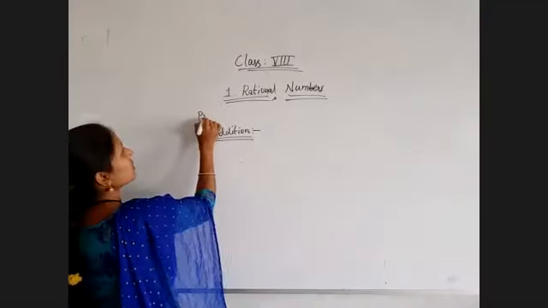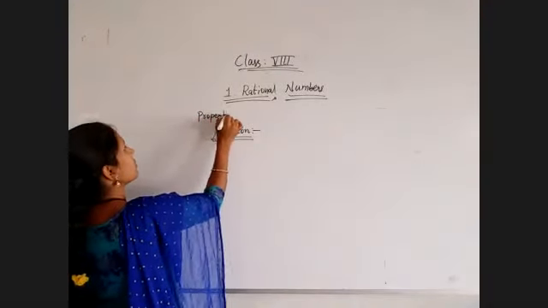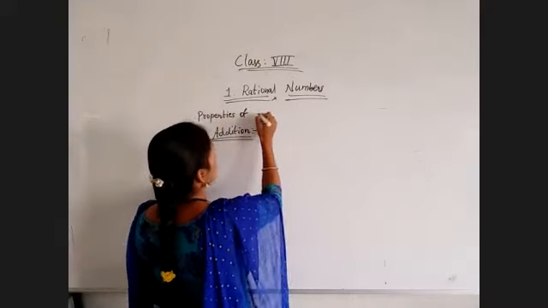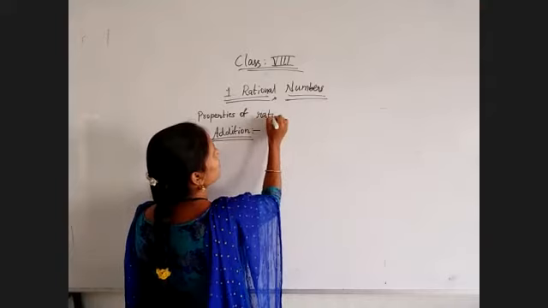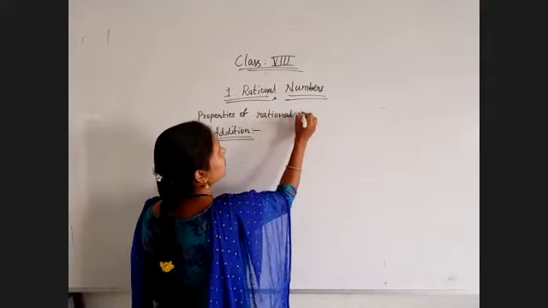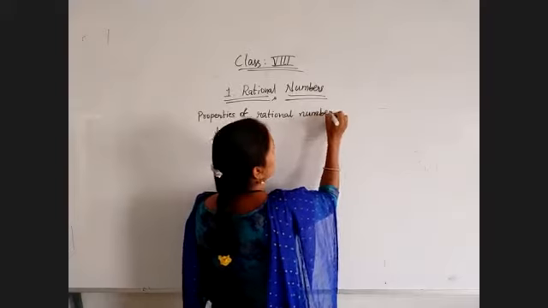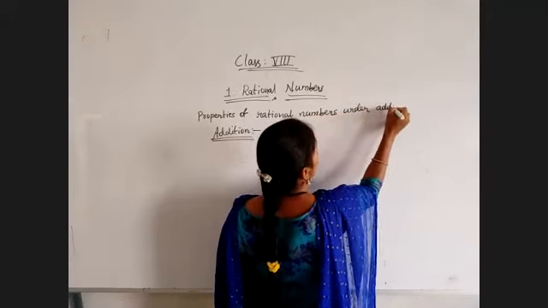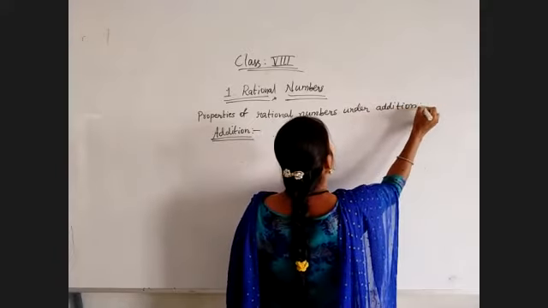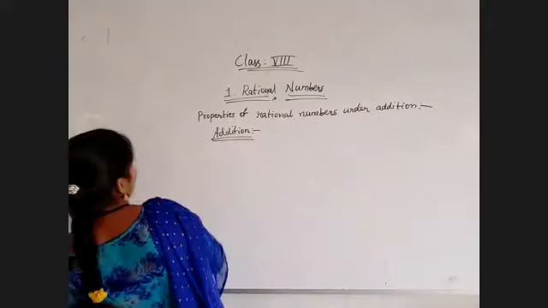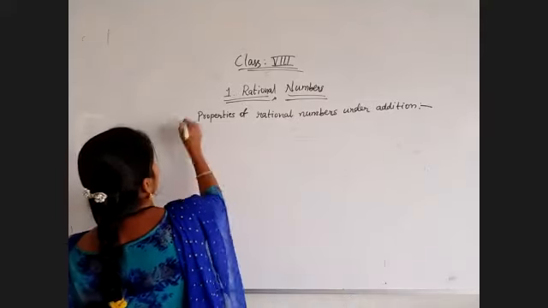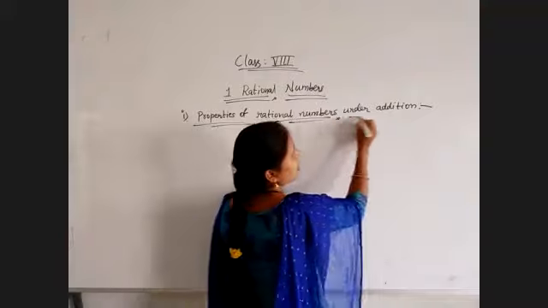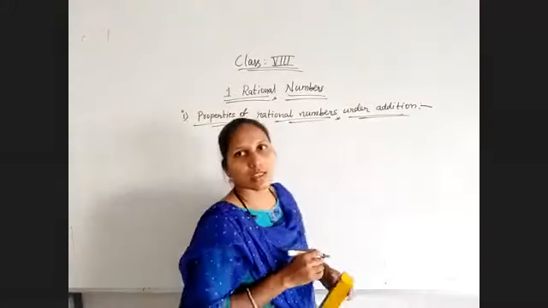Properties of rational numbers under addition. First property was closure property.